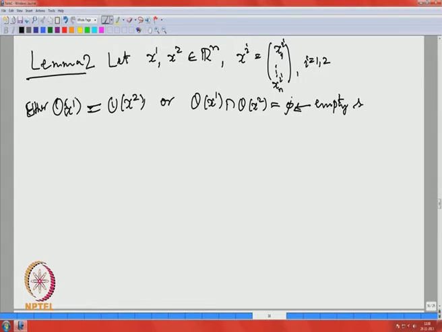This is a very remarkable result. It follows immediately from Lemma 1, so in the remaining 5 minutes I will just indicate the proof of this.